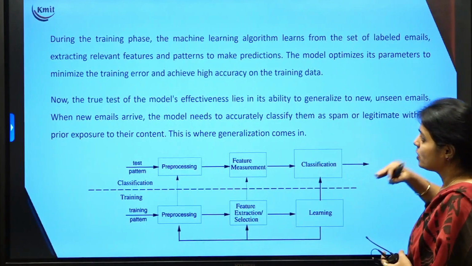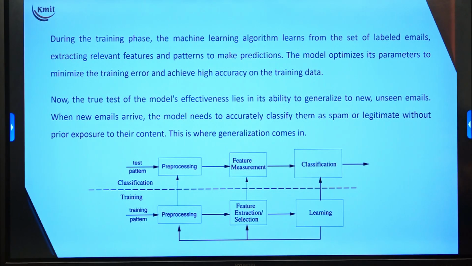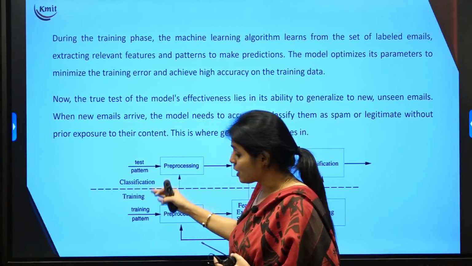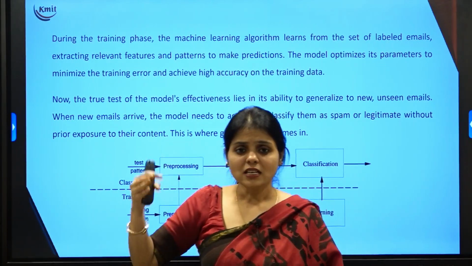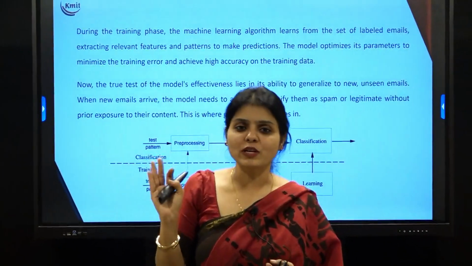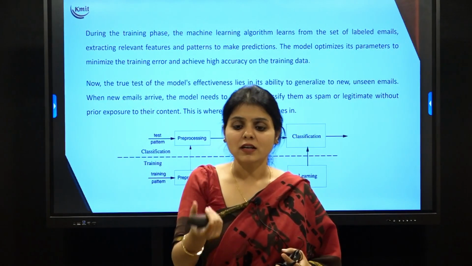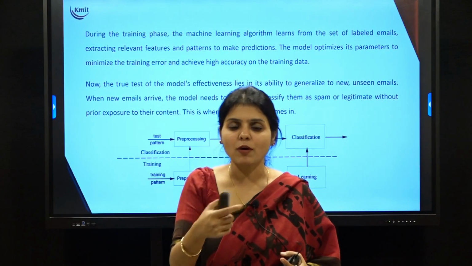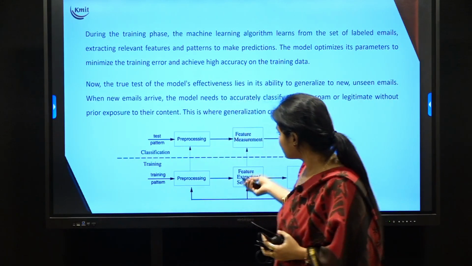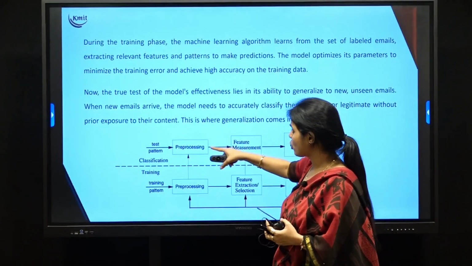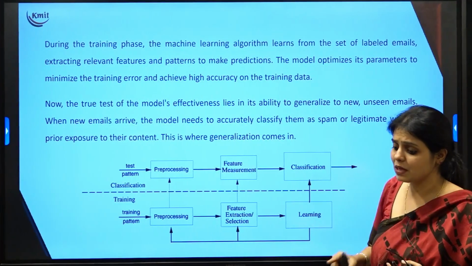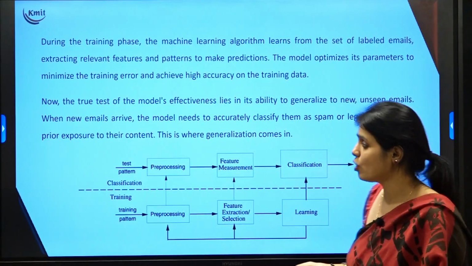The true test of the model's effectiveness lies in its ability to generalize to new or unseen emails, not just on the training. If you have new or unseen emails, say these days scams are coming in different ways, right? Like we may get a link, or a suspected link, or emails talking about money. Even if you have unseen data, your model should be able to perform well and receive good accuracy, and classify whether that new unseen email belongs to the spam folder or inbox.